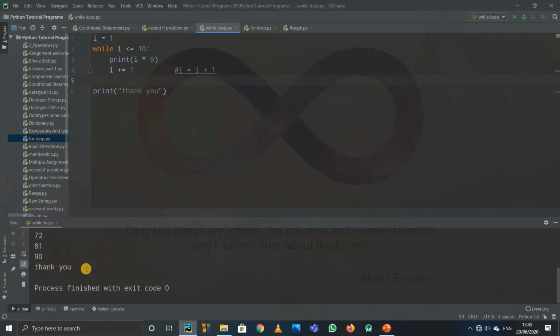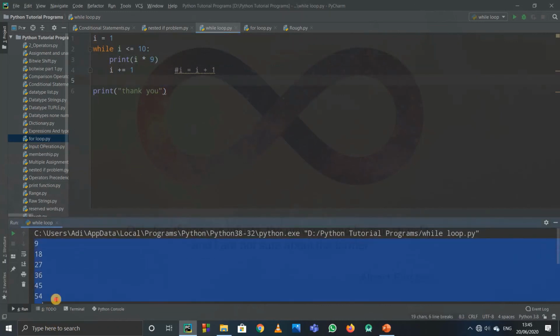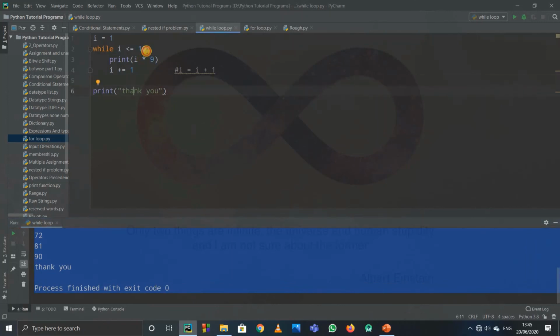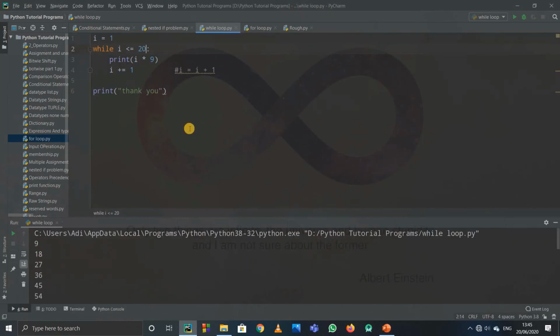Basically, we can do anything. So this time I printed out the table of 9 up to 10. You can print the table of 9 up to any number. Suppose you want to print the table of 9 up to 20, and I run it. See, it printed out up to 20. So in this way we have to work on while loops. You can play with this. There are many cases you can work on it. So that's all. Thank you.